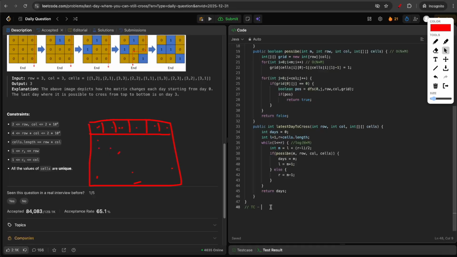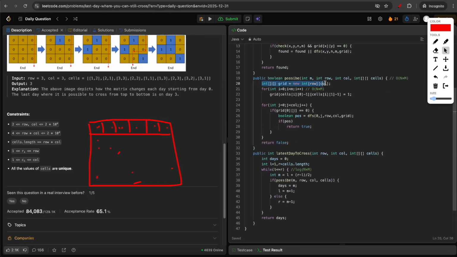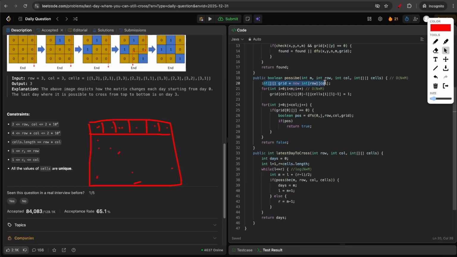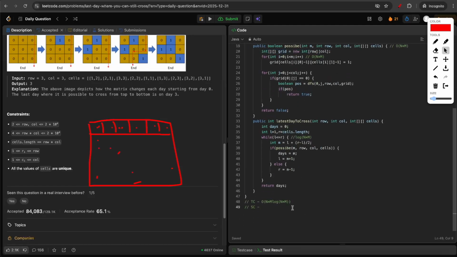So overall time complexity will be order of n into m log n into m. Now coming to the space complexity, we are creating a grid of size row cross column. And here we are creating a directions array, which is of size 4. So this is constant. So the only space complexity is the grid we are creating. So space complexity will be order of n into m.